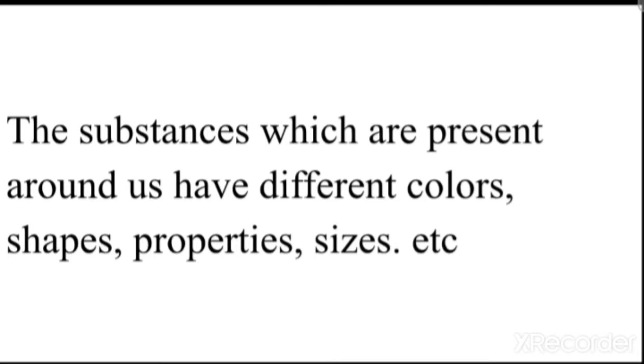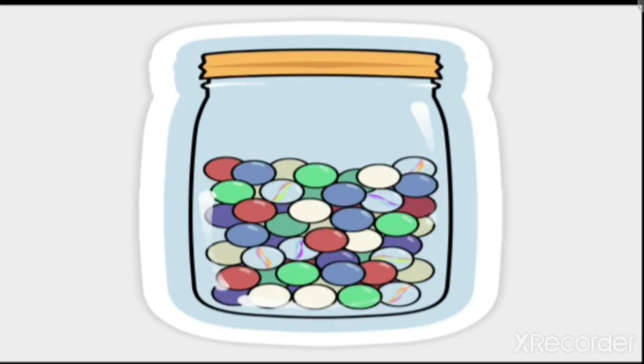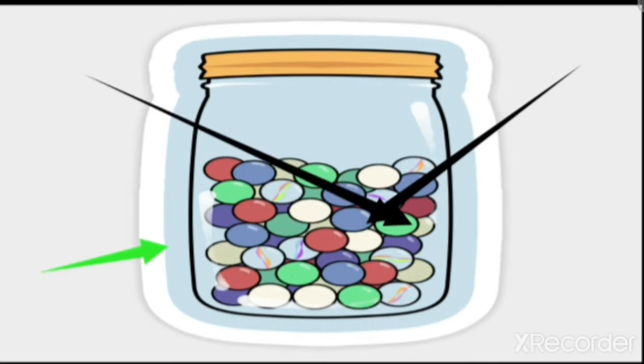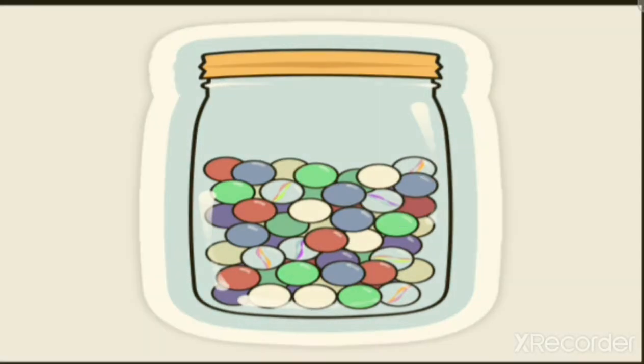Then the second question for you. I'll introduce it with an activity, and apart from the answers provided by you, I will also answer from myself. Here I have taken a jar which is filled with marbles. This is the jar, and all these are differently colored marbles. When I ask you to separate them, how will you be able to separate them?